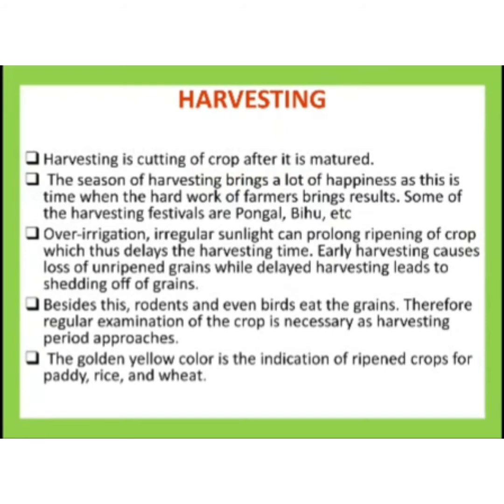Usually harvesting is done in the case of crops like paddy, rice and wheat. When a golden yellow color is reached, it indicates that the harvesting season is near. The harvesting season is usually celebrated as a festival, like Pongal and Bihu, because farmers have put so much effort in from the beginning, from land preparation to harvest. So it is usually a season of happiness, and they celebrate it as festivals.